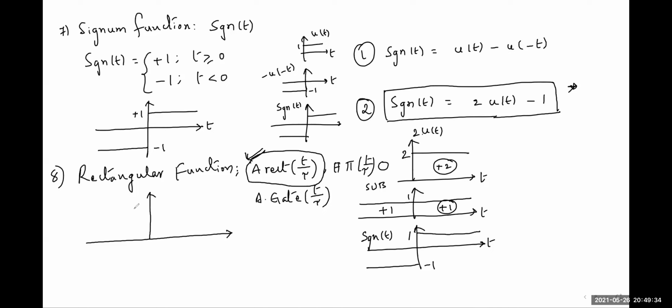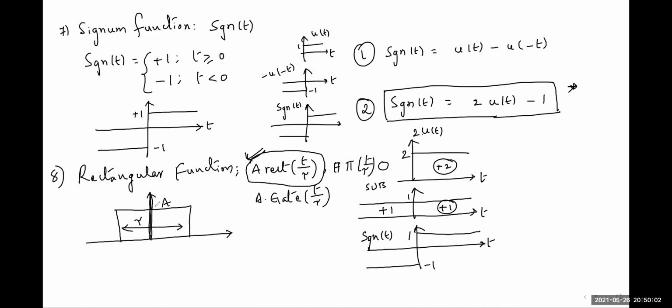The graph for this: the signal name itself indicates that it resembles a rectangle shape. Here tau indicates the width of the rectangular function, and the amplitude is based on the given amplitude, here A. The total width is tau, and this function is symmetric about the y-axis.